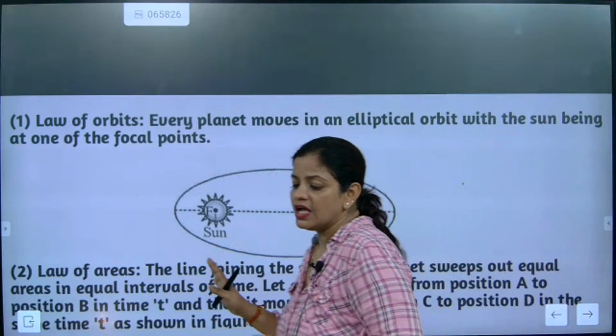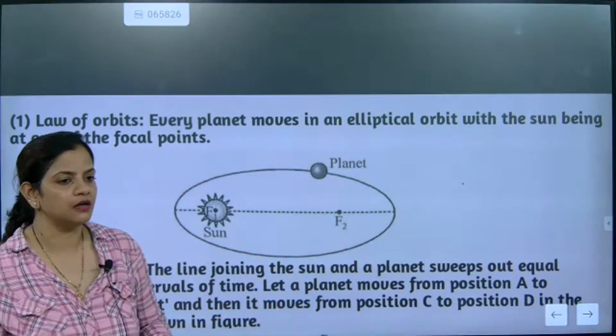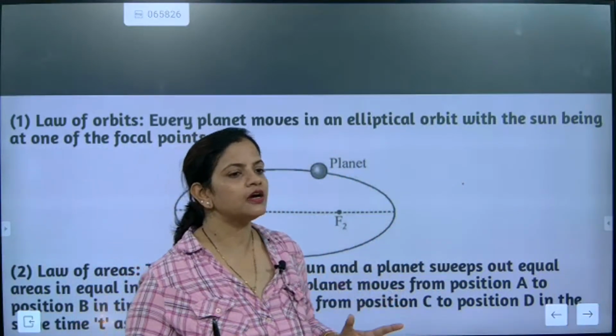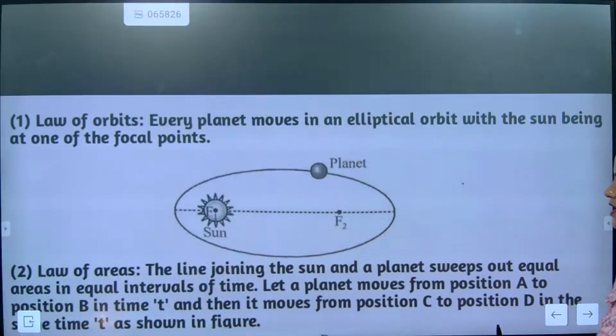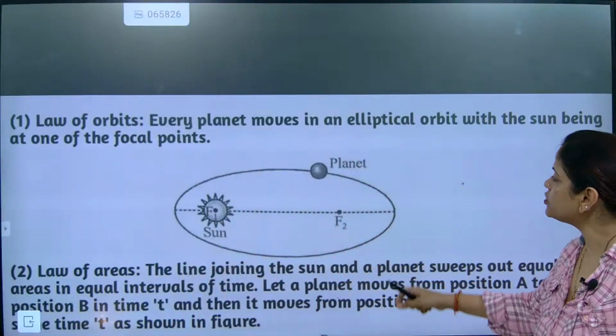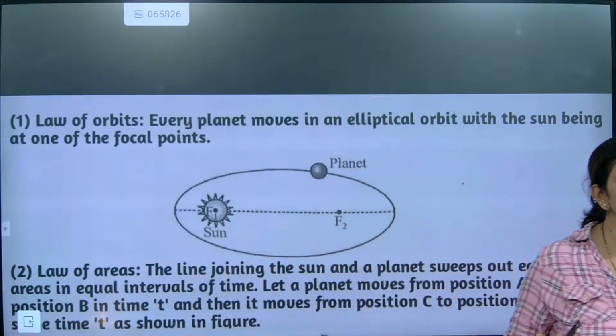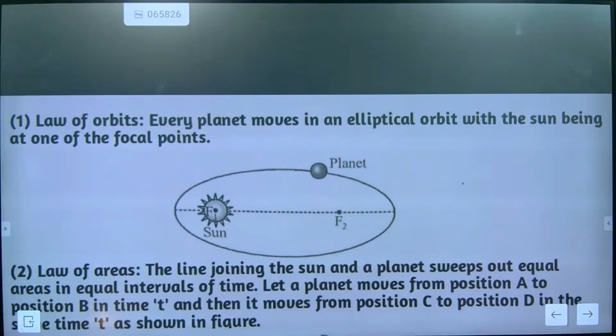You tell me one thing. Is it looking spherical or elliptical? What is the shape of it? Spherical or elliptical? Elliptical. This is an elliptical shape. Did you see the sun at the center? Is the sun at the center? No, the sun is not at the center.